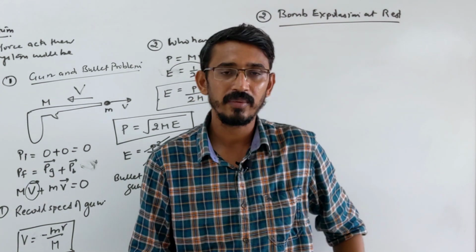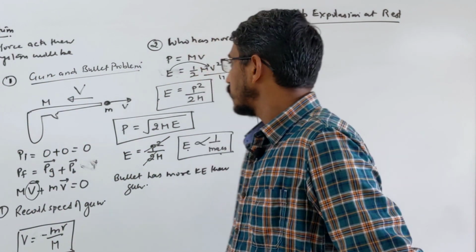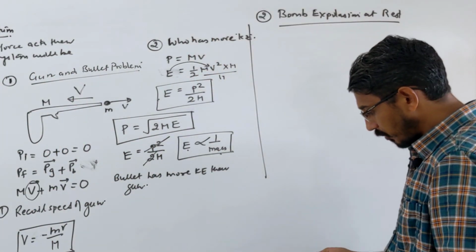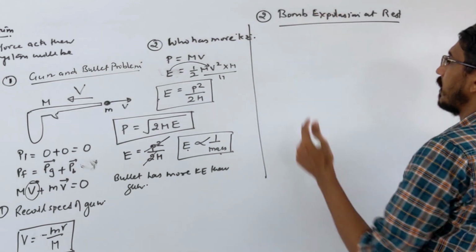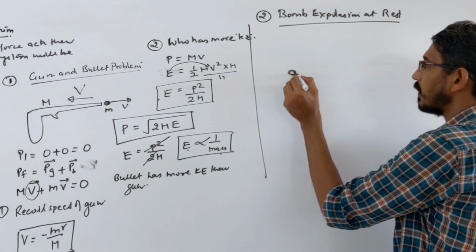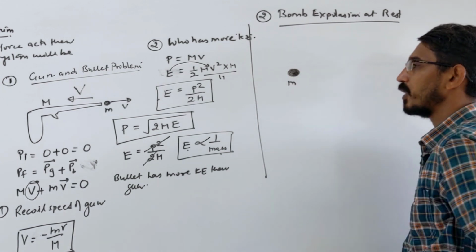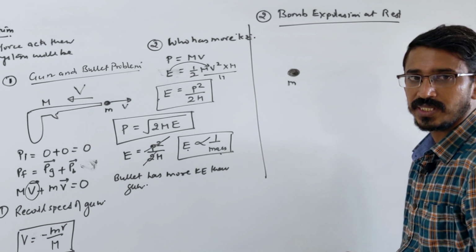It was at rest, it remains at rest, or it was moving like a projectile, it keeps moving. Okay. So what happens here? Similar questions are asked, and this question was asked many times in our NEET exam. They say there is a bomb placed here of some mass M. Now it explodes into 2 pieces, 3 pieces, any number of pieces given.